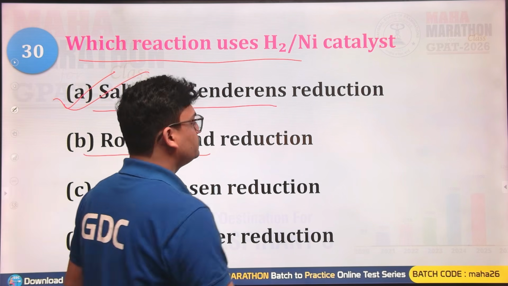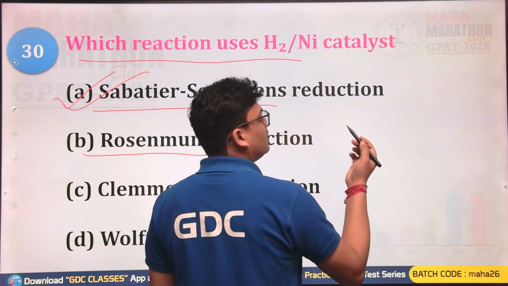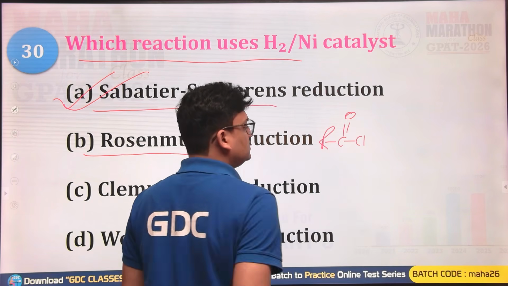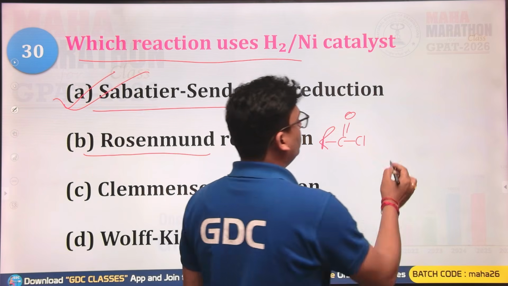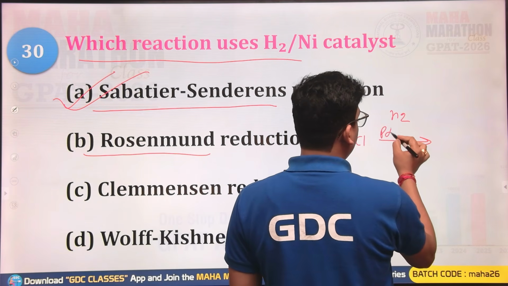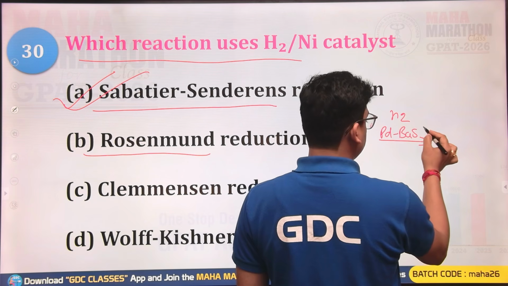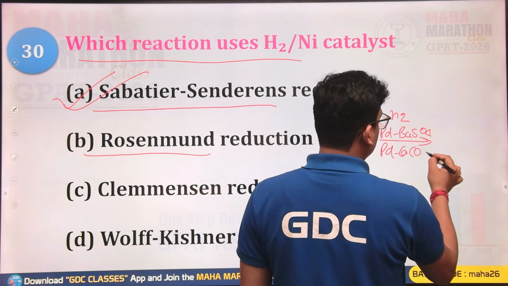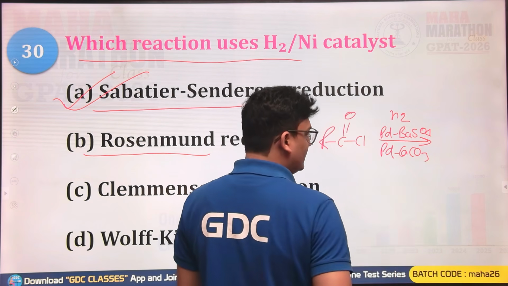Rosenmund reduction, now this will be utilizing what? Rosenmund reduction is for any RCOCl, that is acid chloride. Whenever this acid chloride is hydrogenated by using Pd-BaSO4 or Pd-CaCO3, this is known as Lindlar catalyst.